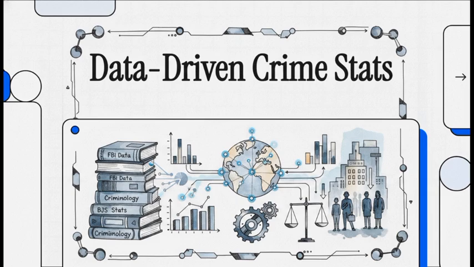Today, we're tackling a subject that is frequently surrounded by political spin and intense emotion: national crime statistics. Now, our goal here isn't to validate any particular political narrative, not at all. Instead, we're going to use pure, objective data from the FBI, the Bureau of Justice Statistics, and leading criminological research to uncover the real, structural drivers behind crime rates. We're going to build a shared foundation of facts so we can understand what is actually happening in our communities.